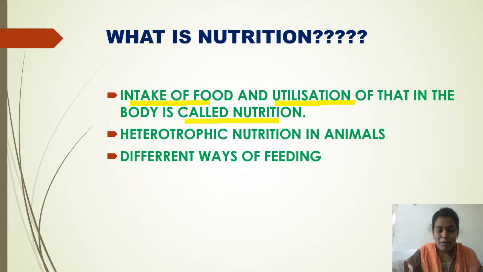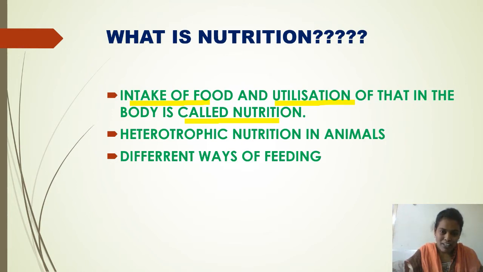You know that plants prepare their own food through the process of photosynthesis. What do we call that type of nutrition? That is autotrophic nutrition. All green plants derive nutrition through autotrophic nutrition.